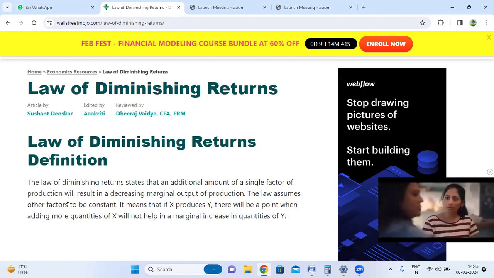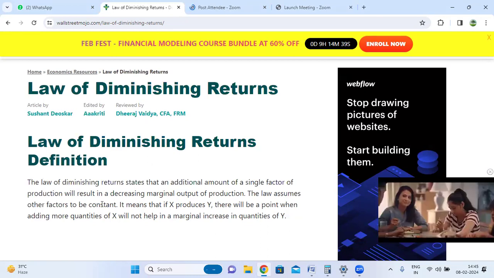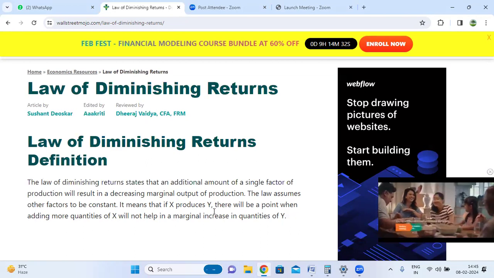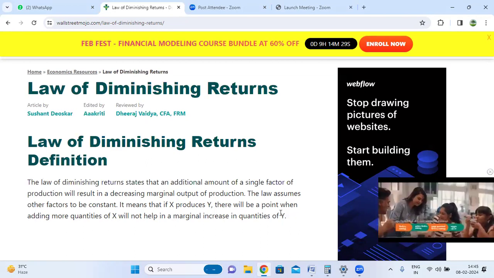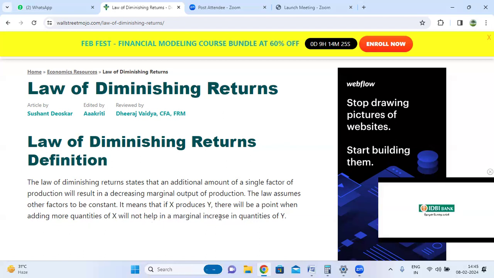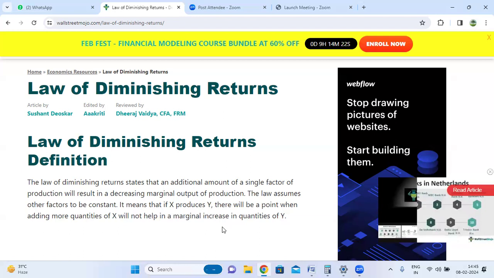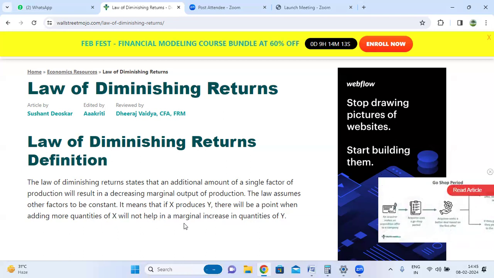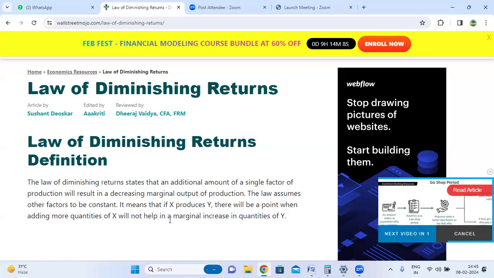The law assumes other factors to be constant. It means that if x produces y, there will be a point when adding more quantities of x will not help in a marginal increase in the quantities of y. So adding more quantities of x does not help y.